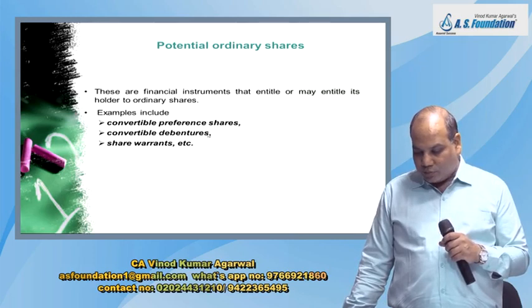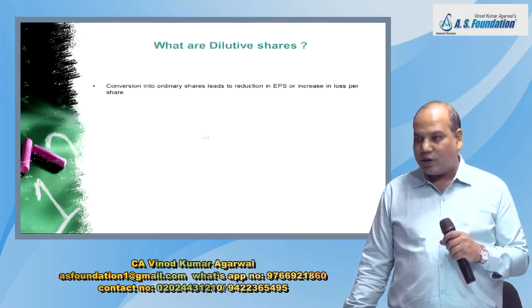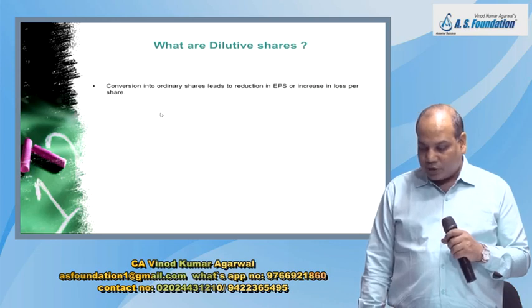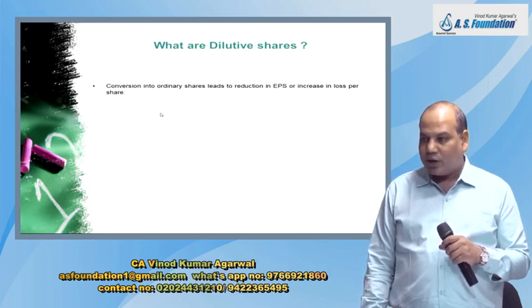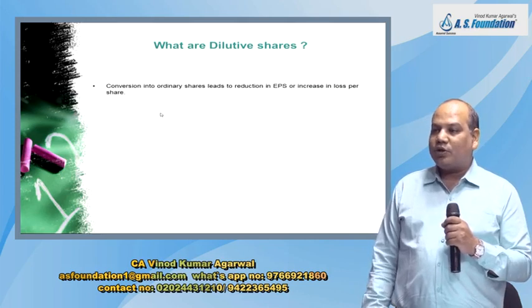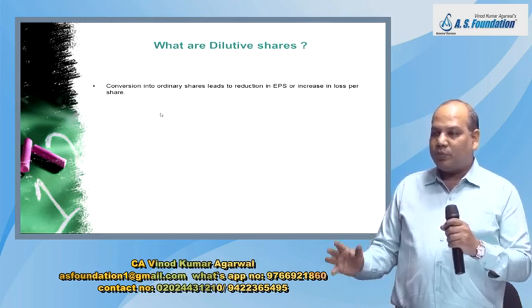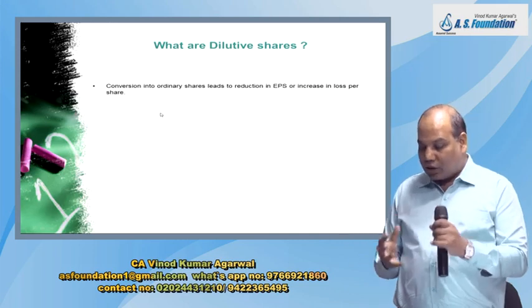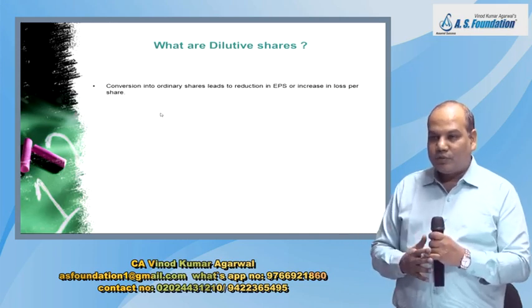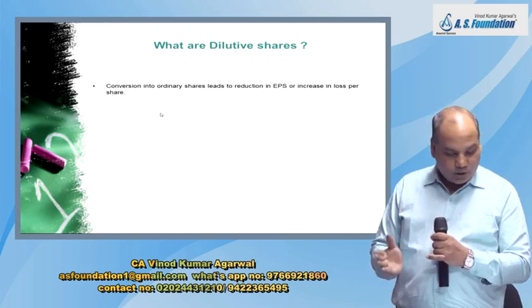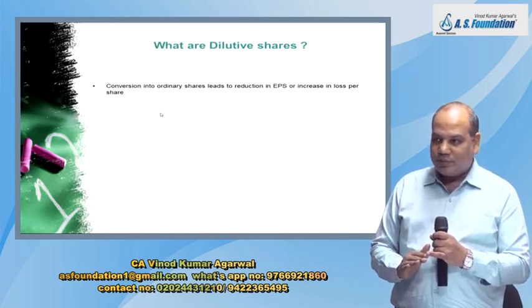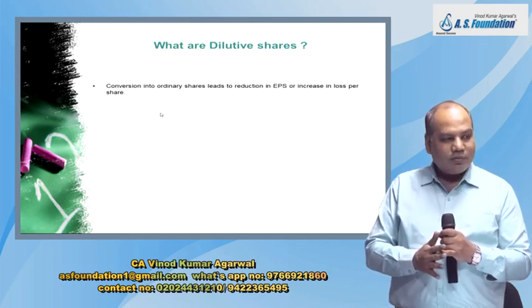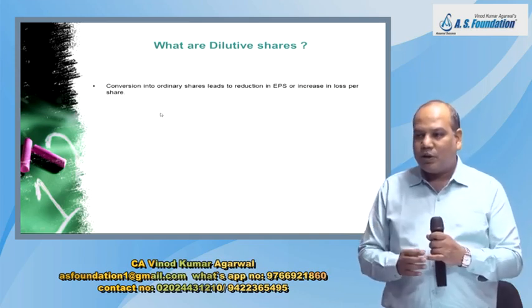Why do we need to bring potential share in our calculation? Sometimes it may happen that if these potential shares are converted into actual shares, if instead of potential share, they are treated as actual share for the year, your earning per share can fall. Had this been actual share, this year your EPS would have been lower.